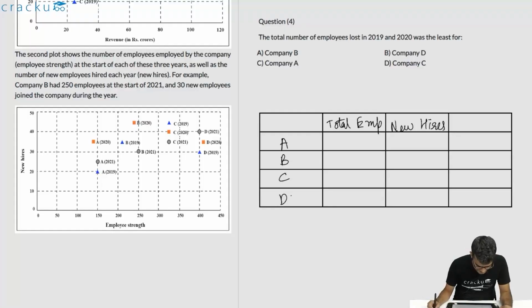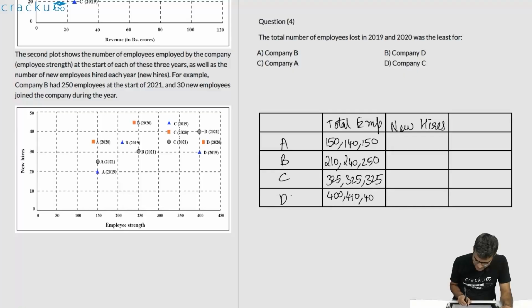Total employees for A is 150. Then it decreased, I think, say 140, 150, 140 and again 150. For B it is 210. We'll say 240 and 250. For C it is the same, it seems to be around 325. And for D it is 400, 410 and 400.